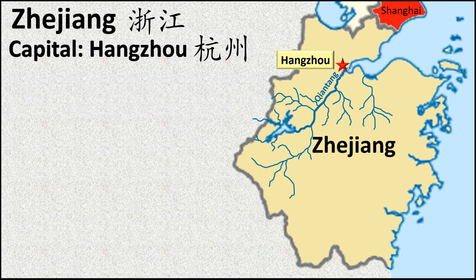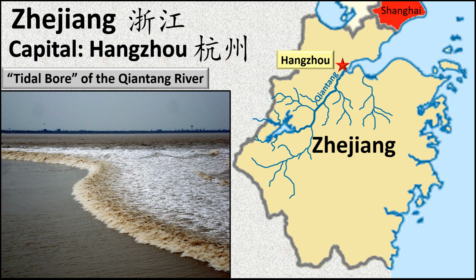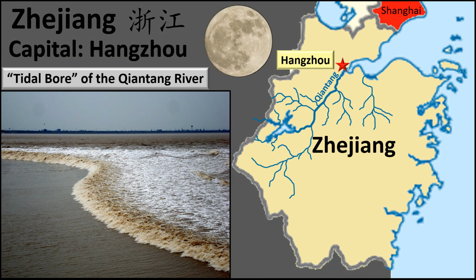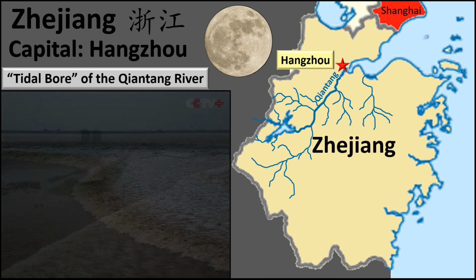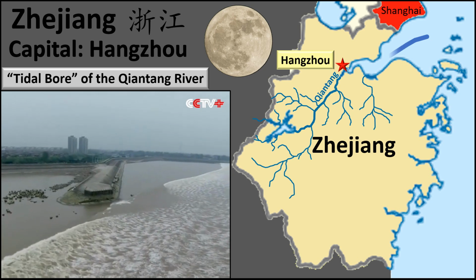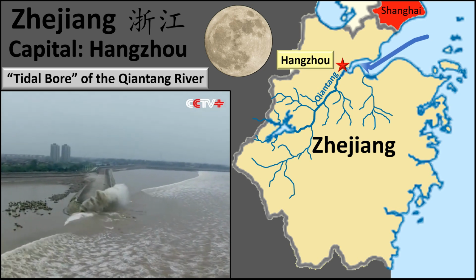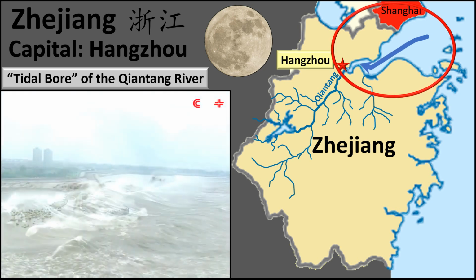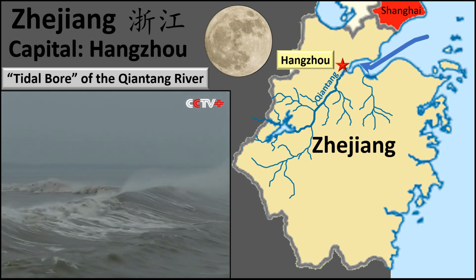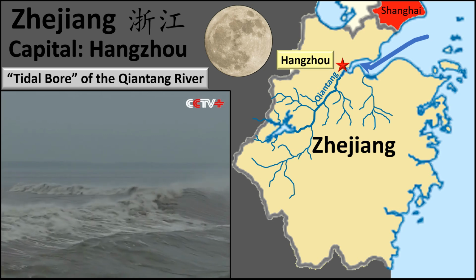Over the centuries, beautiful West Lake at the edge of the city has inspired artists and poets. Hangzhou is also famous for the powerful tidal bore of the Qiantang River. This phenomenon occurs when the moon causes the high tide from the sea to push upstream against the flow of the river. Note the funnel shape of the mouth of the river.